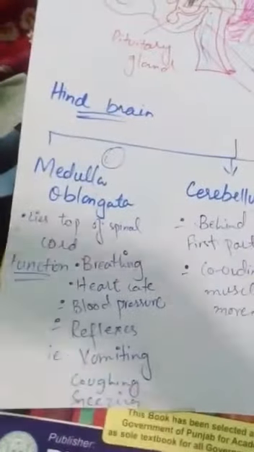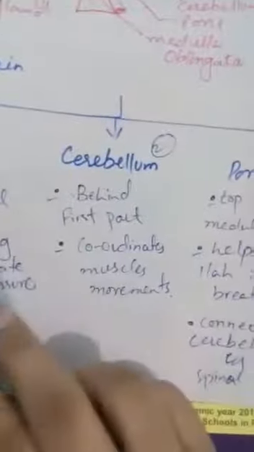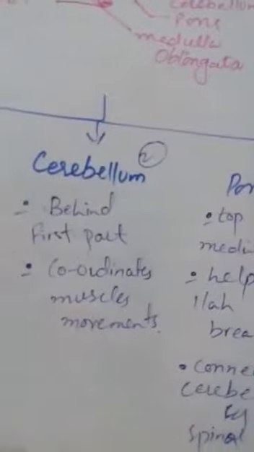This is the major part which connects directly to the spinal cord. The spinal cord gives messages towards the brain, and the brain also gives messages towards the spinal cord through this point. Then cerebellum. Cerebellum is present behind the medulla oblongata. It coordinates the muscle movements.